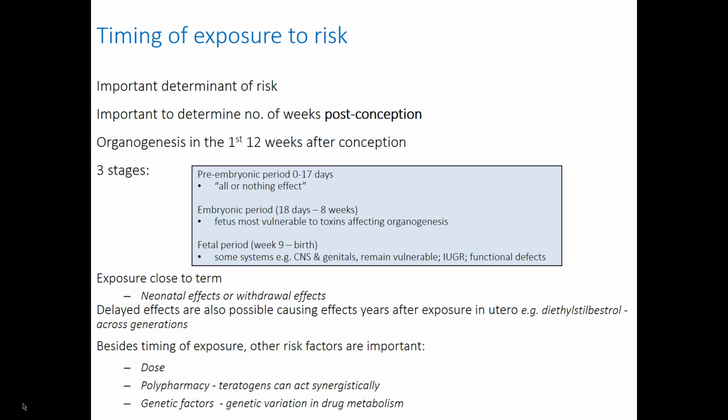What about timing of exposure in terms of risk to the fetus? This is an important determinant of risk. It's important to know exactly the number of weeks post-conception. As organogenesis occurs in the first 12 weeks after conception, this is the most vulnerable period. So there's a pre-embryonic period of 0 to 17 days. Then there's an embryonic period up to 8 weeks. And then there's a fetal period from 9 weeks to birth.